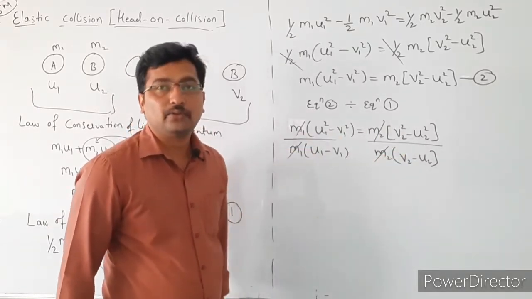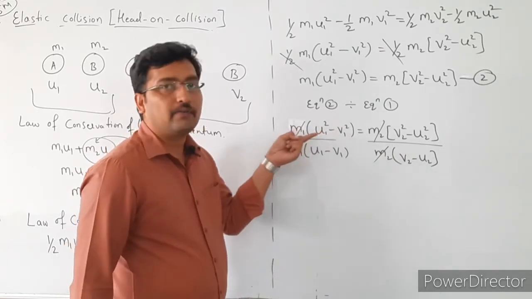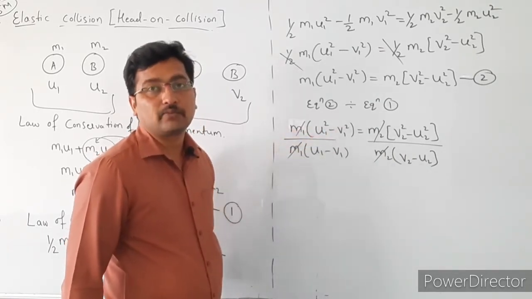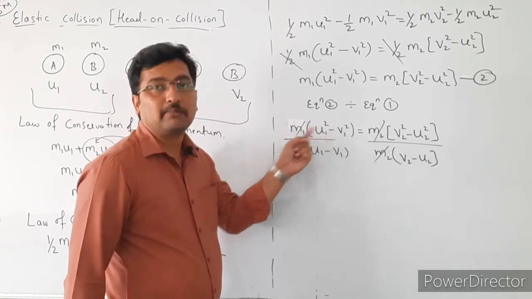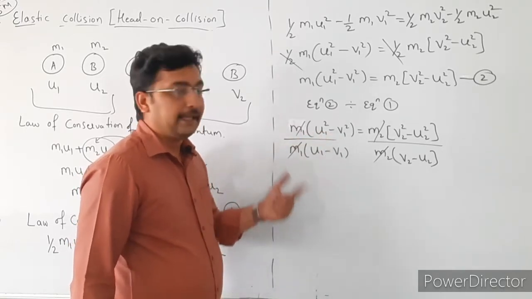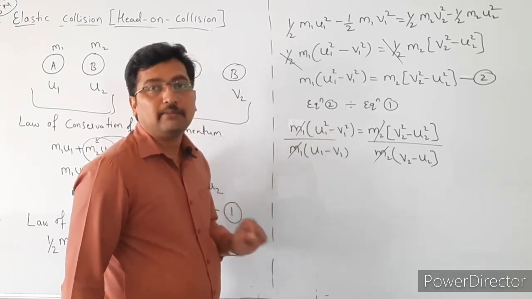So here this is in the form of a² minus b², that is equal to (a plus b) into (a minus b).